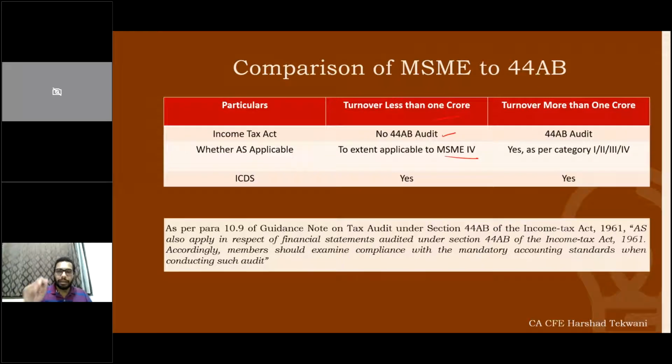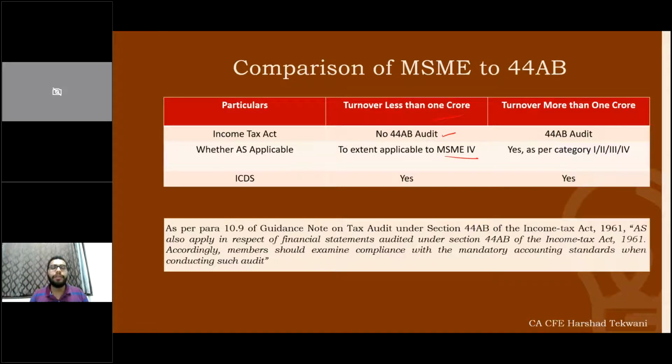However, this classification is only applicable when a member of the Institute comes into the picture, in case of an audit. There he needs to make sure that the classification is appropriately followed. For example, if a person who is not subject to the Institute's guidelines, has no turnover greater than 1 crore, is preparing only books of accounts, and is not required to do an audit, does he need to follow the Indian accounting standards mandatorily? There is no mandatory guidance as per the ICAI. ICAI guidance will not apply to him.